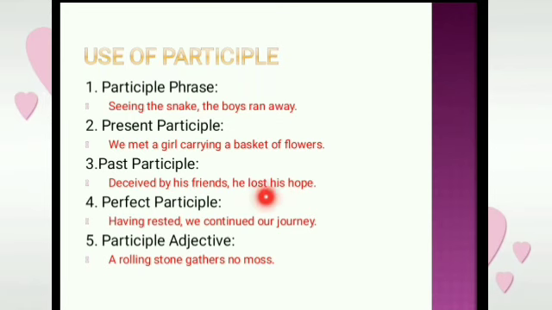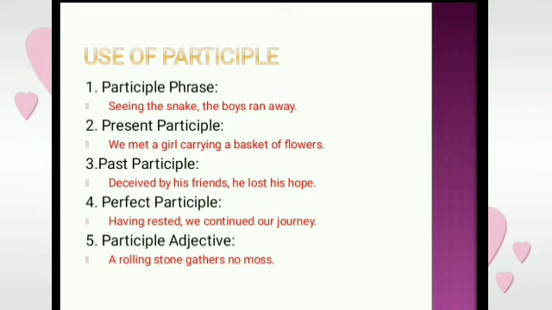This is the past participle that has already occurred, that has already happened. So a participle also has one form, that is past participle, telling about the action or happening that has already occurred.